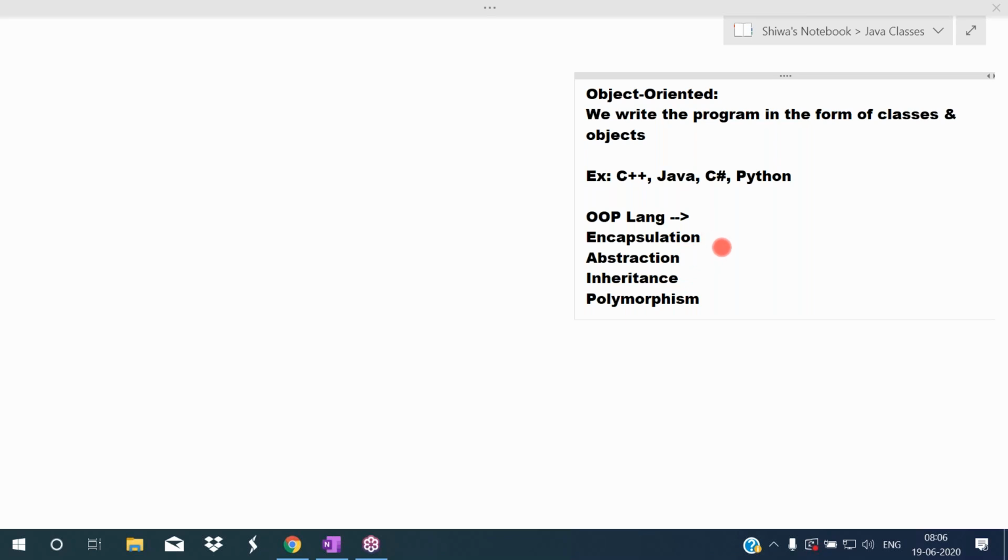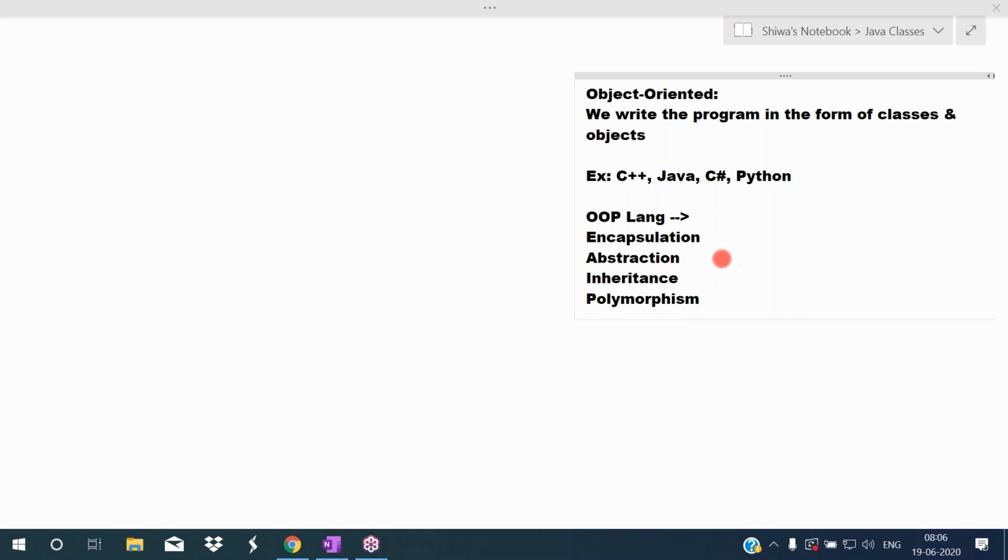I will explain what is encapsulation, what is abstraction, what is inheritance, what is polymorphism. These things I will explain clearly, just to understand what is an object oriented programming language, in today's session only. That is OOPS. In the OOPS concepts, I will explain. Okay, just understand the terms. Just hear the terminology.